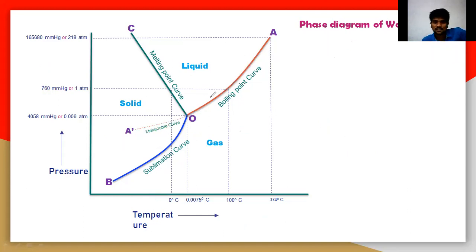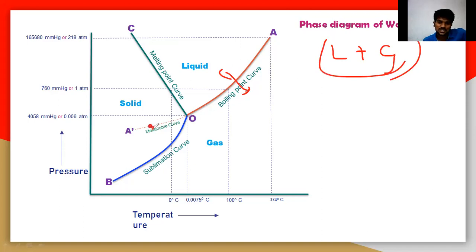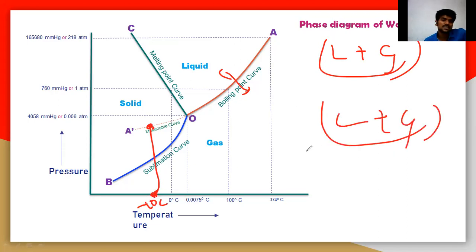Once again I will explain. This is the extension of this boiling point curve, so here there is an equilibrium between the liquid and a gas. Here also you can take the point at minus 10 degrees Celsius; there is an equilibrium between the liquid and a gas, because this is not a special curve, it is an extension of this curve, OA dash. Here you should understand one thing.